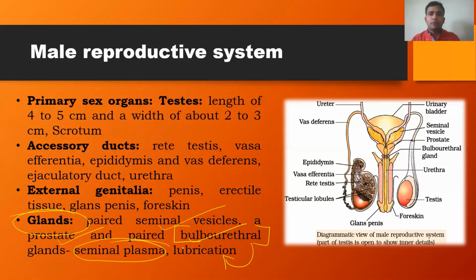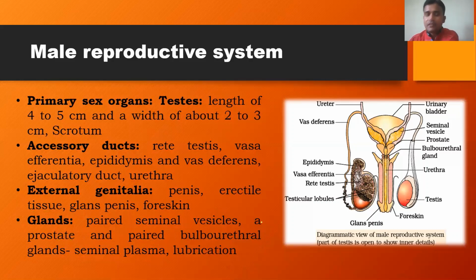During mating, before the ejaculation, before the release of the semen, there will be the production of a fluid which helps in lubrication of the penis, which avoids friction between the male copulatory organ and the female copulatory organ. That process is called lubrication, and it is because of the bulbourethral gland.